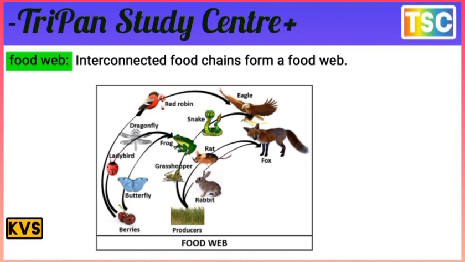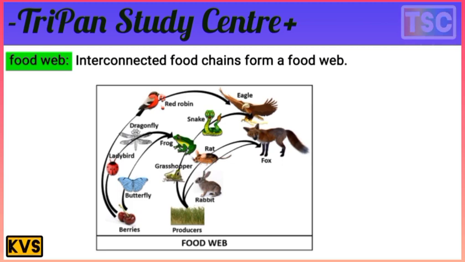The food web starts with the producer. The producer here is a berry. That berry is eaten by the butterfly, ladybirds, and red robin. And there are others eaten here. The dragonfly is eaten by the ladybird, and the butterfly is eaten by the frog, which is eaten by the snake, and the snake is eaten by the eagle. They are interconnected with each other.